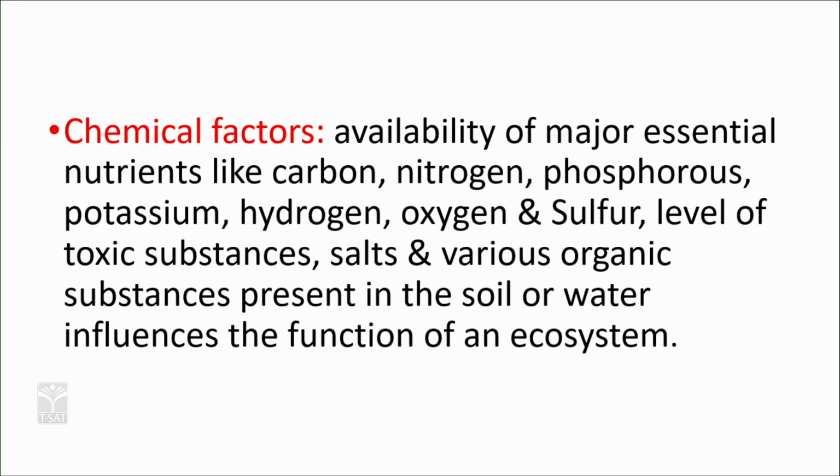The different chemical components of an ecosystem which influence the trophic levels are carbon, nitrogen, phosphorus, potassium, hydrogen, oxygen, sulfur, toxic substances, salts, various organic substances, soil, water. These can all be given as examples of chemical factors of an ecosystem.